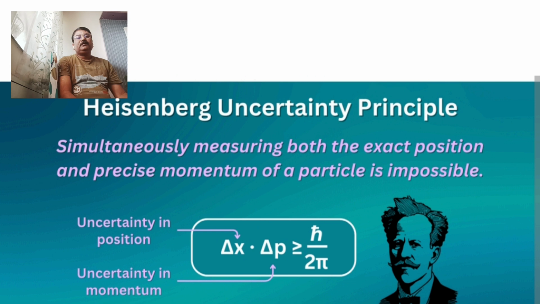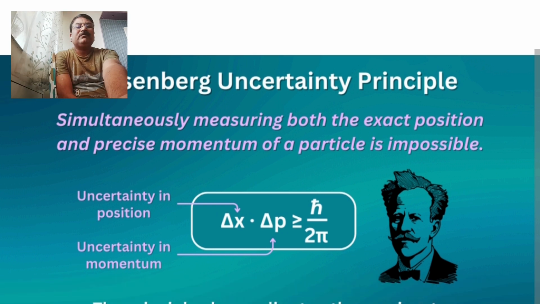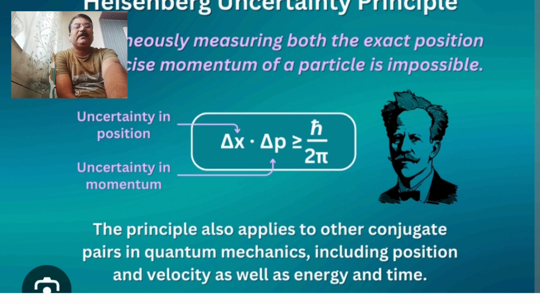Whenever the position and momentum are uncertain, the equation becomes: delta x times delta p is greater than or equal to Planck's constant h divided by 2 pi, h upon 2 pi. So this is the simple equation of Heisenberg's uncertainty.